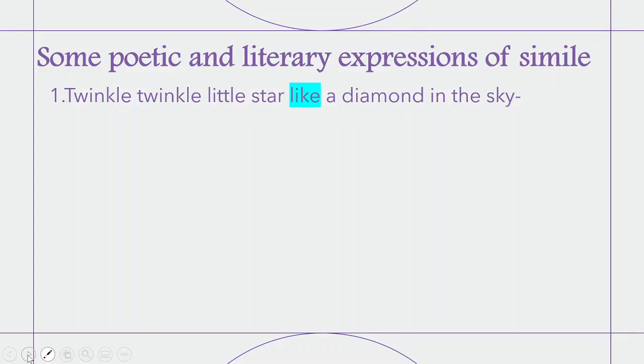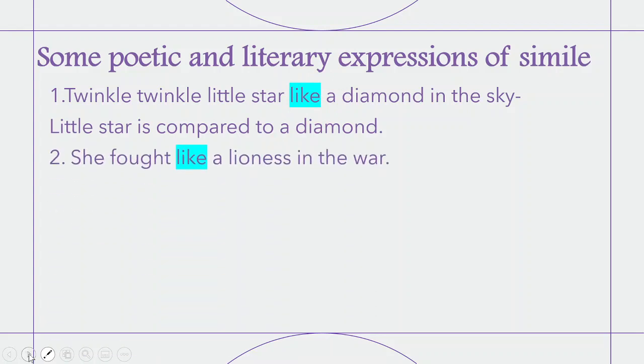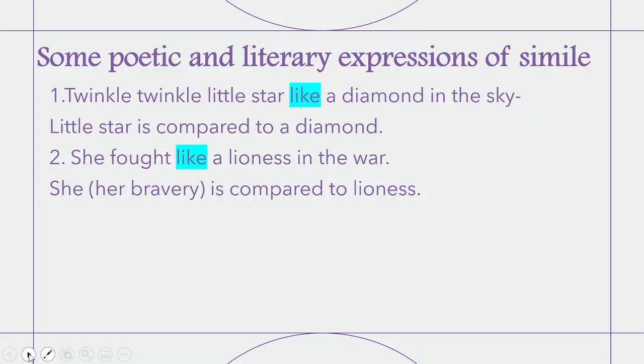Let's look at some more examples. Twinkle, twinkle, little star, like a diamond in the sky. The little star is compared to a diamond with the obvious word like, which is an indicator of a simile. She fought like a lioness in the war. Her bravery is compared to a lioness with the obvious word like.